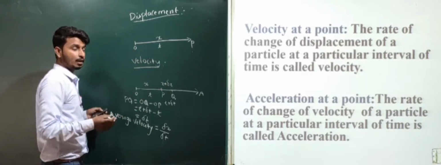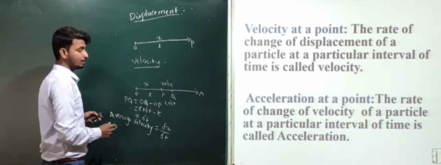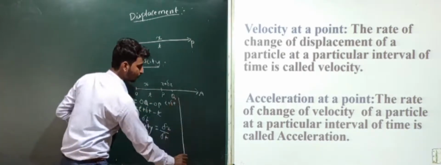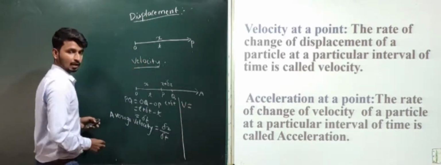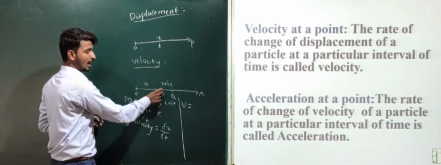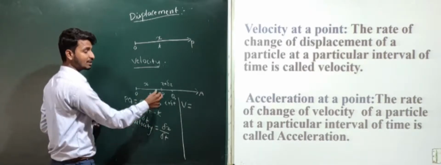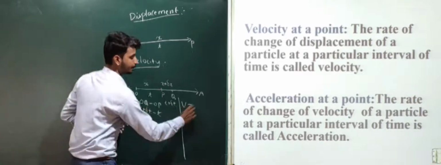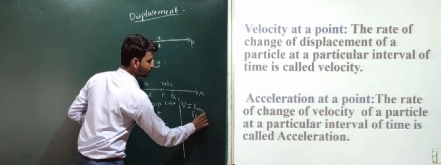Now we have to find the velocity for a particle at a particular point P. Suppose we want the velocity at the point P, we have to make this small change in time as 0. So we will apply the limit delta t tends to 0.